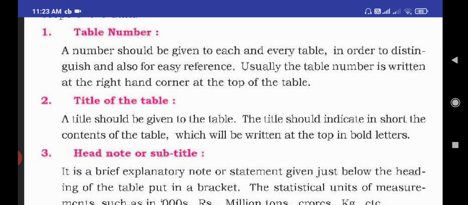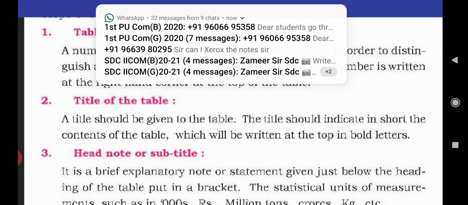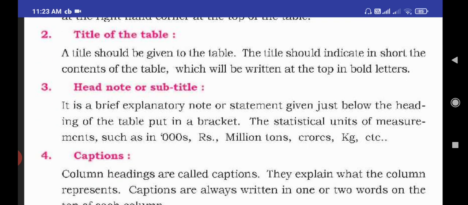Usually the table number is written at the right hand corner at the top of the table. That is useful for identification of tables. If you have so many tables, it is very useful for identification.